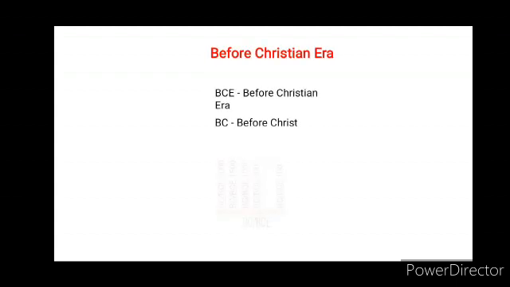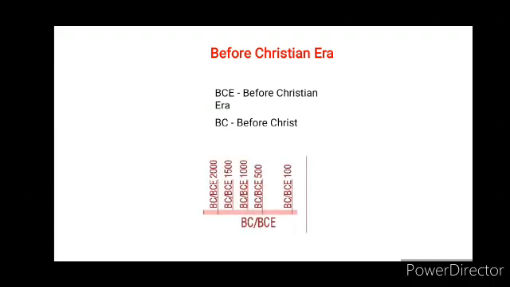Now let us see how the events before this Christian era were recorded. The period before the Common Era is known as BCE or BC. The first century before the era began at the year 100 BCE and ended with 1 BCE. So the years of these periods are counted in reverse order.